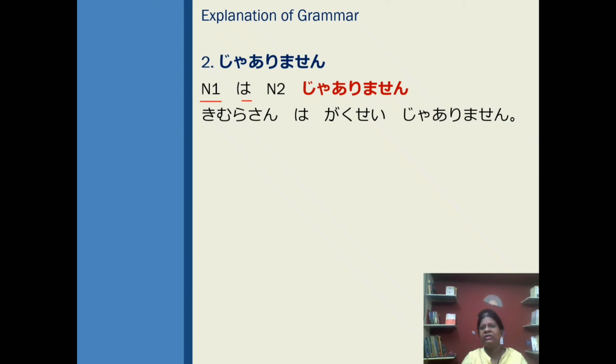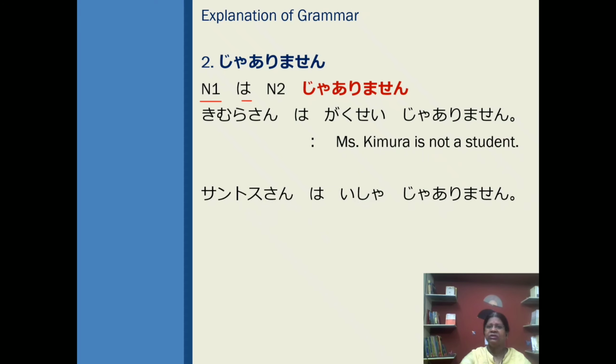Kimura-san wa gakusei ja arimasen. Mr. Kimura is not a student. Santosu-san wa isa ja arimasen. Mr. Santos is not a doctor. So when you say a negative, watashi wa gakusei ja arimasen.